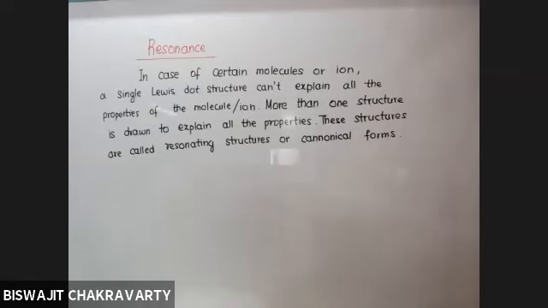The structures that we make use of to reach the actual structure are called resonating structures or canonical forms. But none of the resonating structures or canonical forms is the actual structure. They only help to contribute to the actual structure.